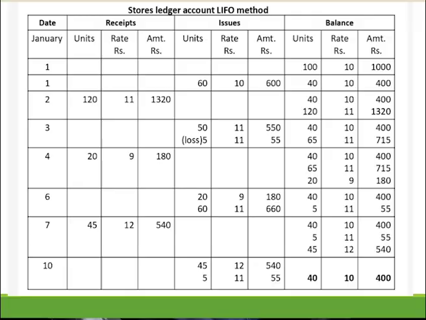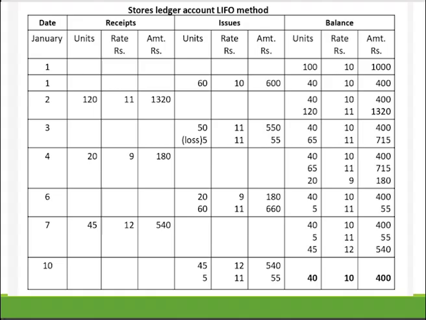FIFO method. Similarly, let us see the LIFO method with the same problem. The format remains the same for the stores ledger. You have date, you have a column on receipts, a column on issues and a column on balance. So the date column will record all the dates. The receipt column will record units, rate and amount. The issues column also will record units, rate and amount, and then the balance column also will record the same.